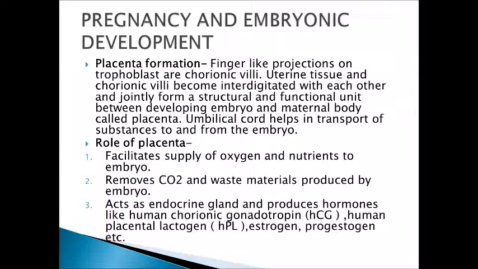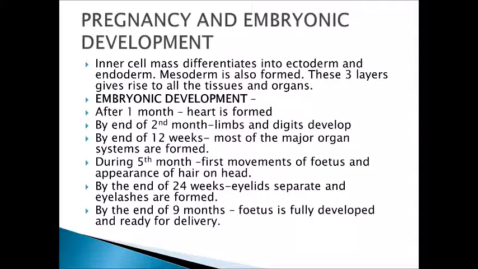Not only this, but it also acts as an endocrine gland and produces hormones like HCG, that is human chorionic gonadotropin, HPL, human placental lactogen, estrogen, progestogen, etc. All these hormones are important for maintaining pregnancy and for the embryonic development.